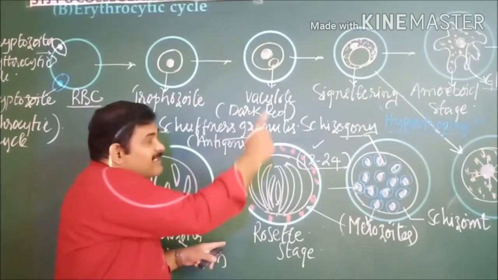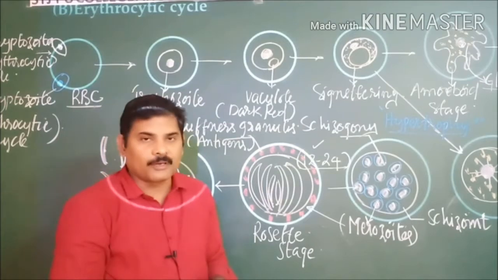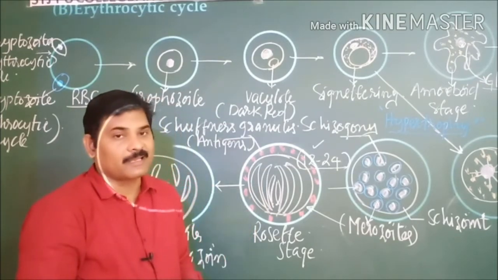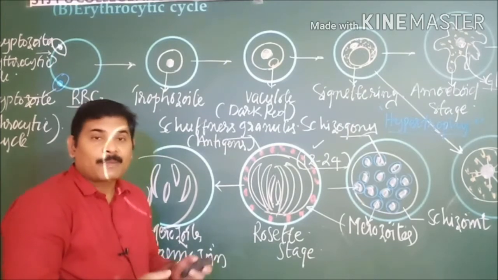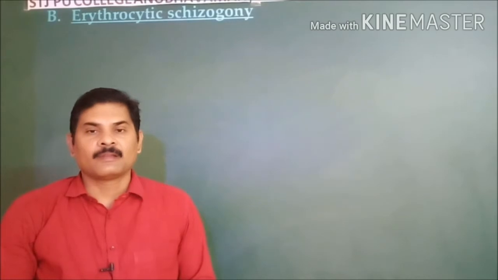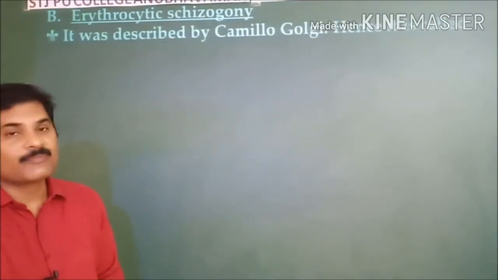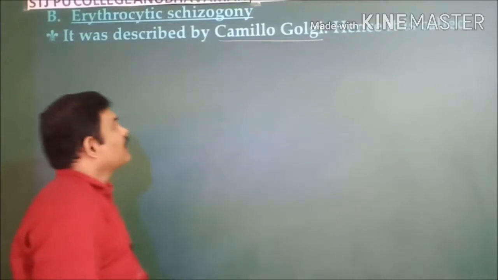So you have to keep this sequence in order, but in the options they will be given in a jumbled order. So you have to identify the right option in this regard. So this is all about the erythrocytic cycle. Now I will explain this erythrocytic cycle in a descriptive way. The erythrocytic cycle was explained by a scientist, Camillo Golgi. That is the reason why the cycle is known as the Golgi cycle.